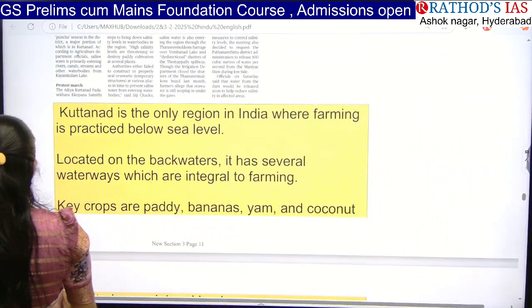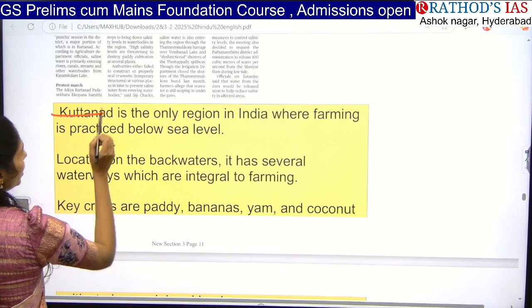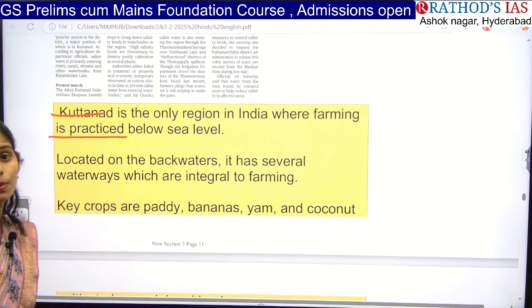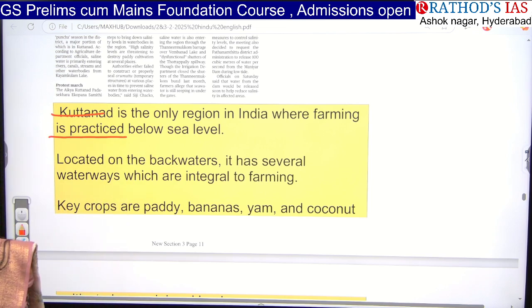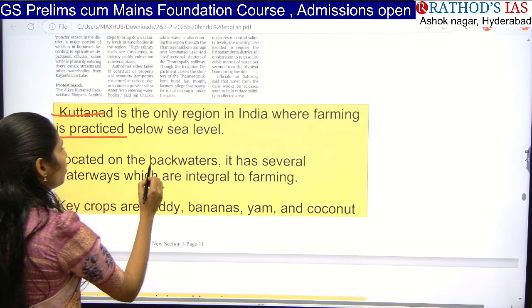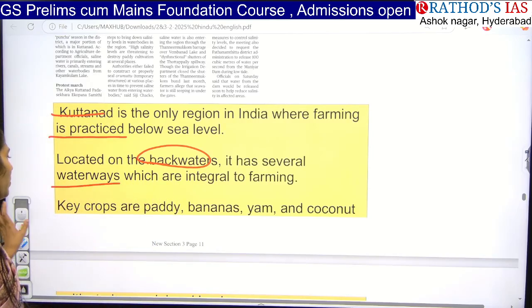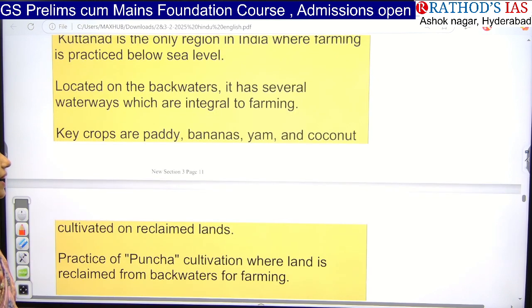If you see some facts here, Kuttanad is the only region in India where farming is practiced below sea level. That means below the sea level also they will go for cultivation. That is called Puncha cultivation. It is located on the backwaters and it served as a waterway which is integral to the farming, and they will go for growing paddy, bananas, yam and coconut in this region.